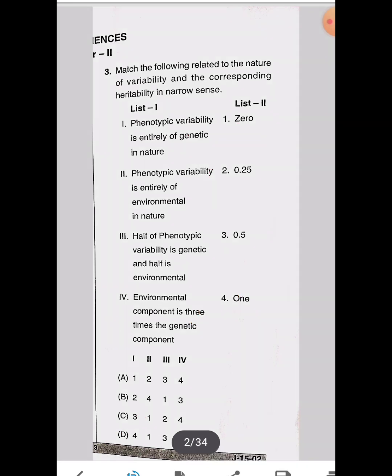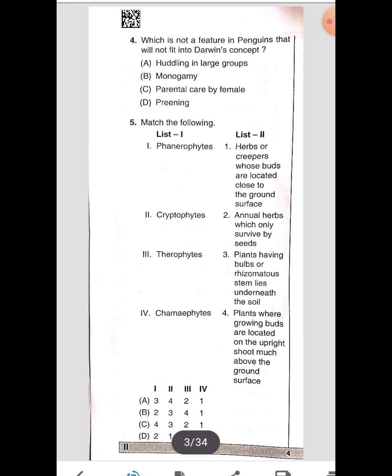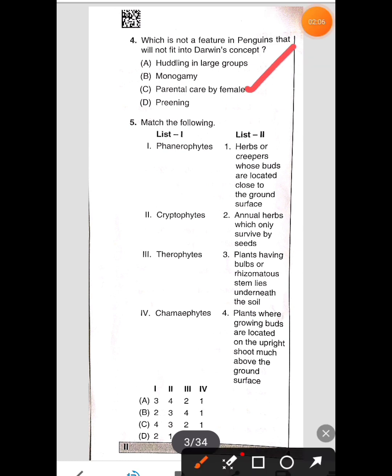Let's see the next question. Which is not a feature in penguins that will not fit into Darwin's concept? Options are huddling in large groups, monogamy, parental care by female, preening. So you have to pick the correct option. I'm going to give you the answer. Parental care by female is the correct answer. Let's see the next question.